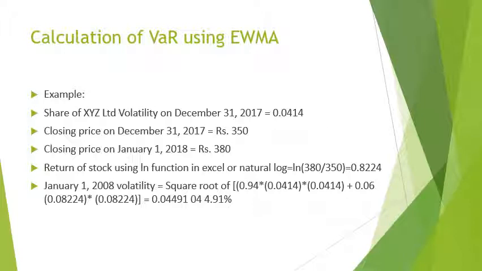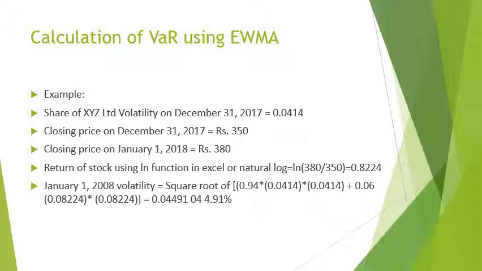0.888224. We have the volatility, which is measured through standard deviation. Here we have used the exponentially weighted moving average method, where the volatility works out to be 0.414, which is basically 4.14%.